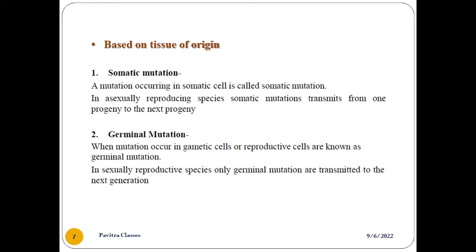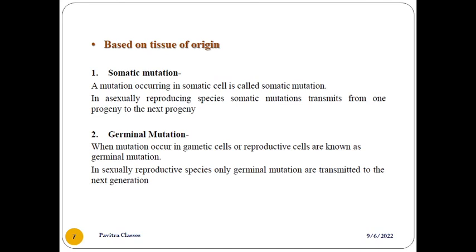So where the mutation is taking place, in a somatic cell or a gametic cell. In asexually reproducing species, somatic mutation transfers from one progeny to the next, from one offspring to another, one cell to another cell.